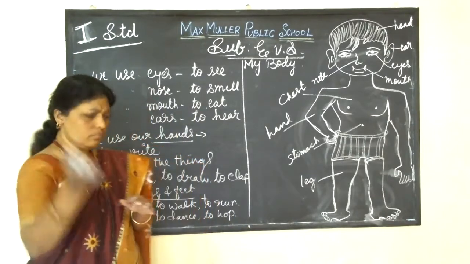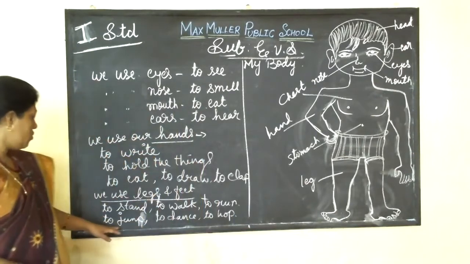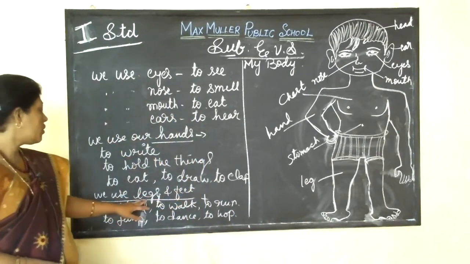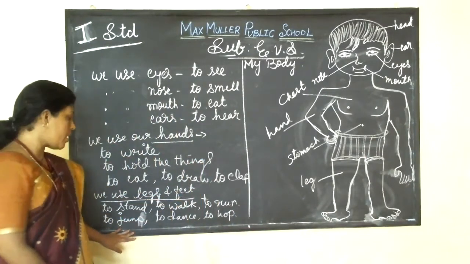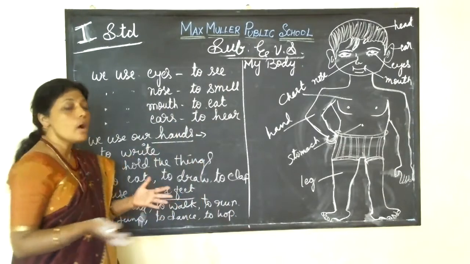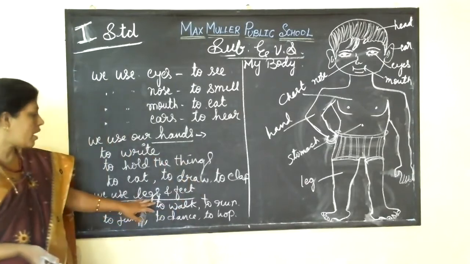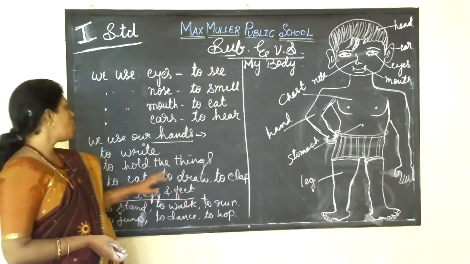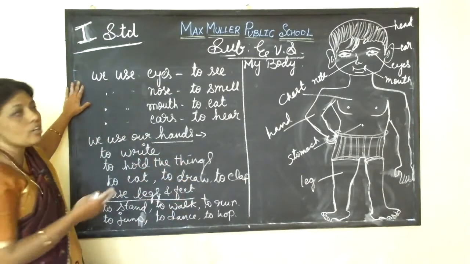You are jumping from one side to another wall. Isn't it, children? With the help of the legs and feet, you can jump from one side to another side. You can walk, you can hop, you can dance. So we use our legs and feet. So we recall it once.